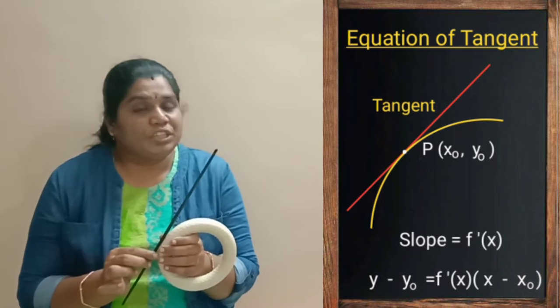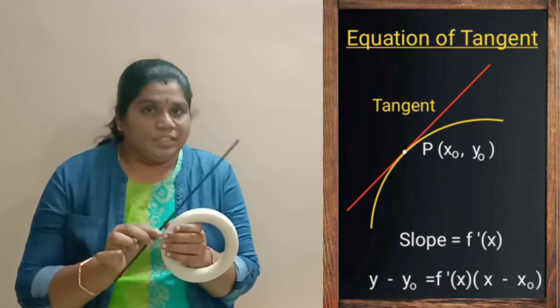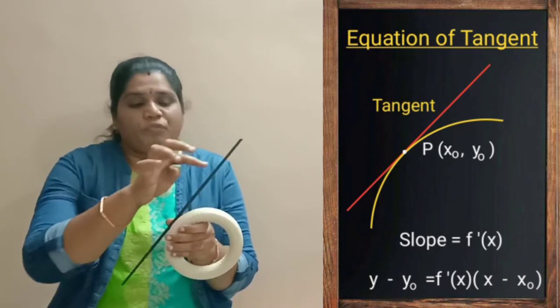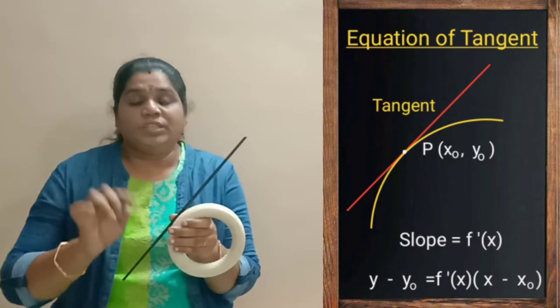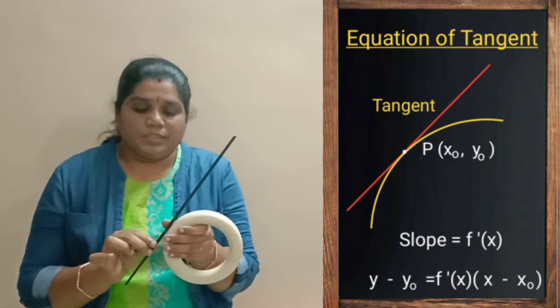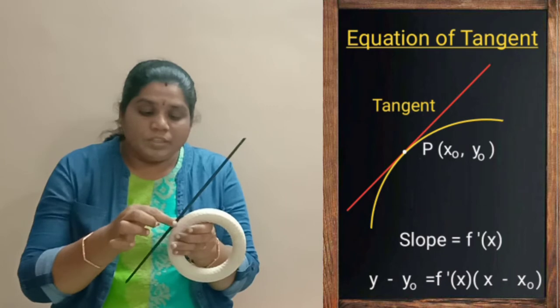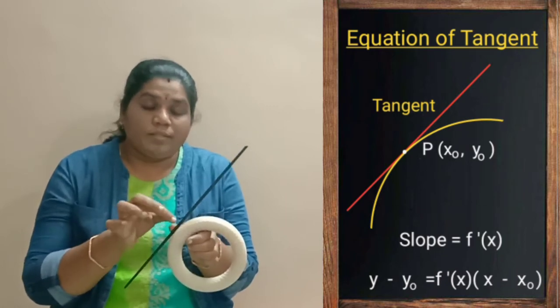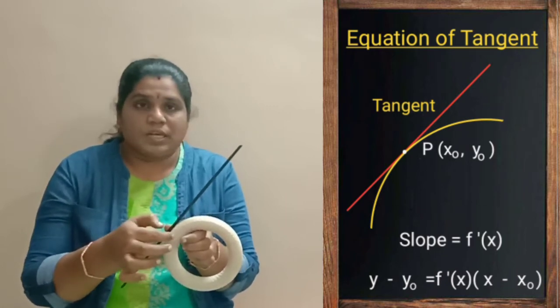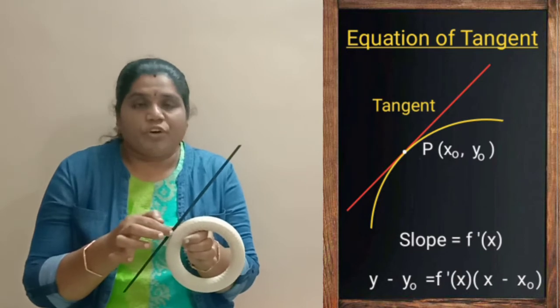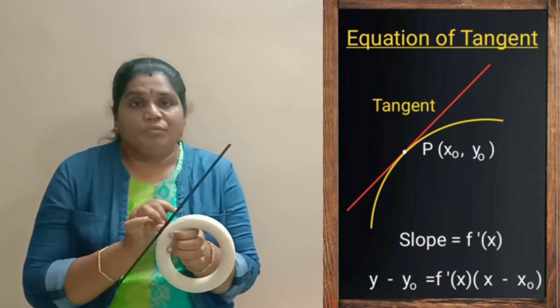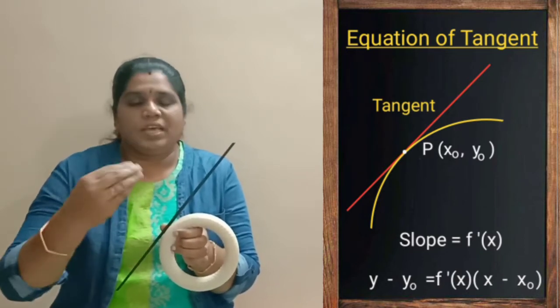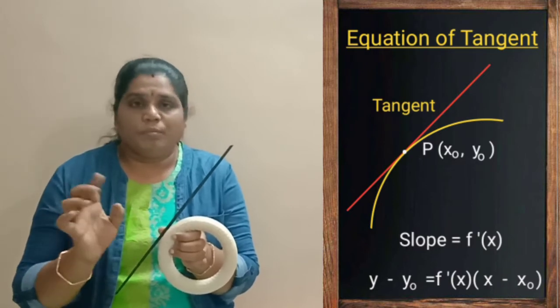Why do we have to find the slope of the tangent? With that slope only, we can find the equation of this line. And then we need the point of contact where the tangent and the circle meet. In some questions, they may give you the point itself.